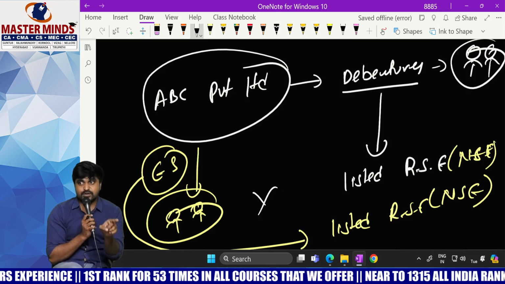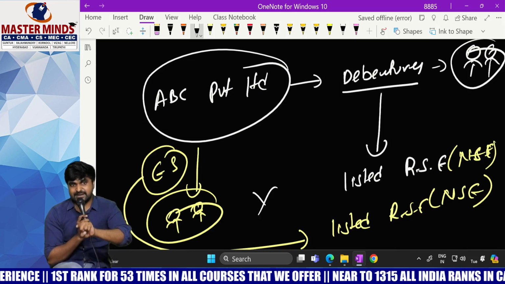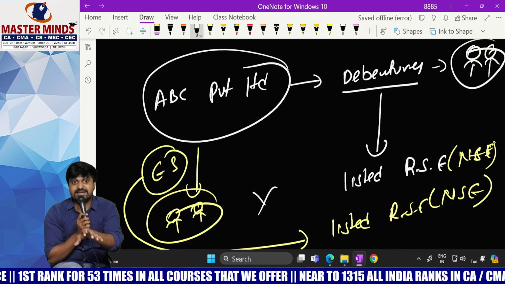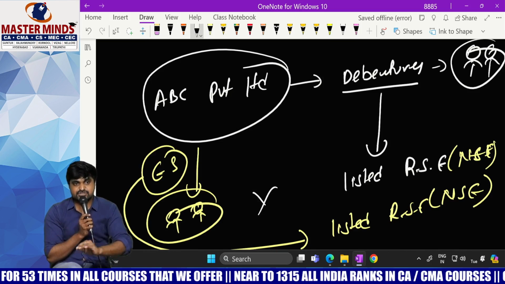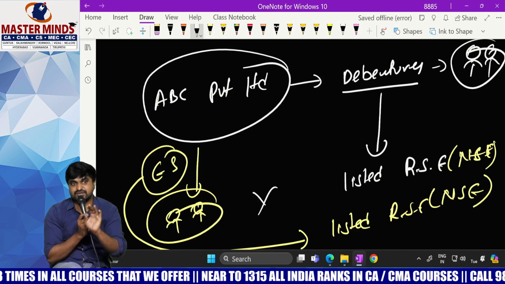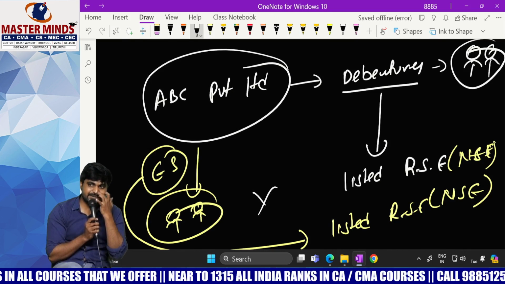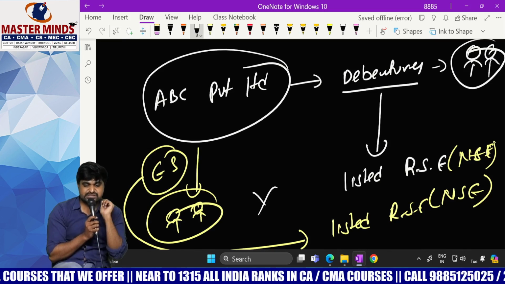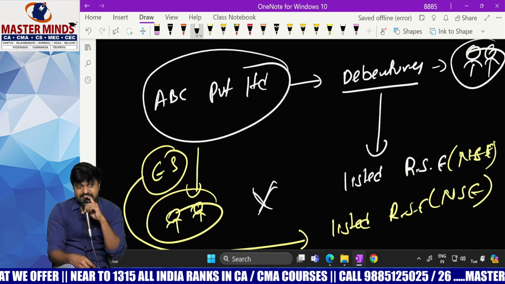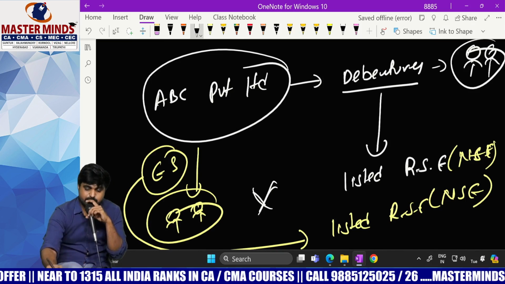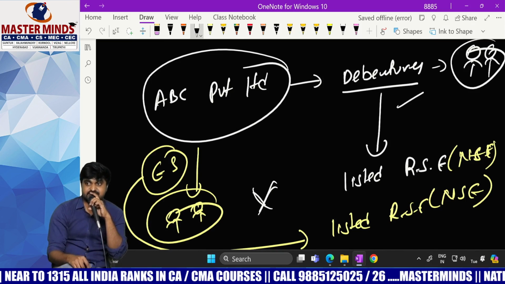Why is it not possible? Because if you want to list any security in the stock market, they must be freely transferable, that is without any restriction. There must not be any restriction on transfer of shares. But in case of private company, there is a restriction on transfer of shares. That's why this is not allowed to be listed in any recognized stock exchange. Then what about debentures? Debentures are allowed.